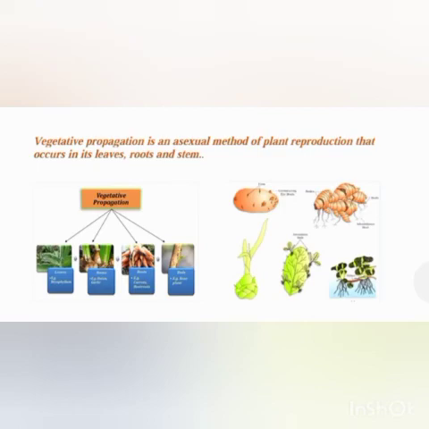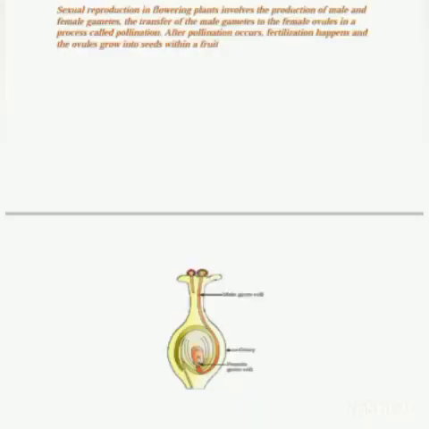Okay. Now we come to sexual reproduction in flowering plants. Sexual reproduction in flowering plants involves the production of male and female gametes. The male gamete in flowering plants is pollen and the female gametes are ovules. The transfer of male gametes to the female ovules is called pollination. And after pollination, when the pollen grains or the male gametes land on the female part, that is the pistil,